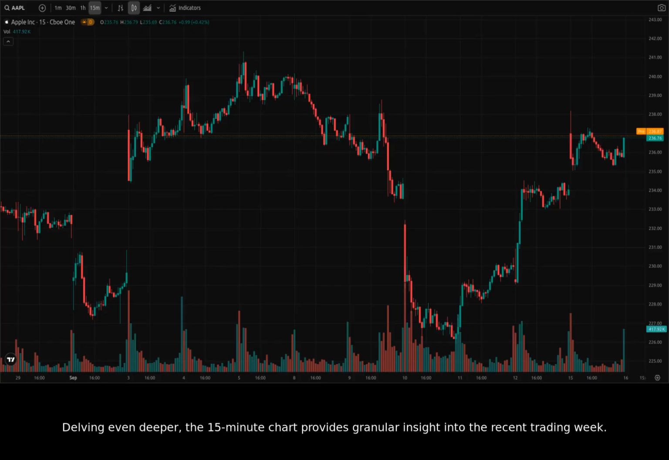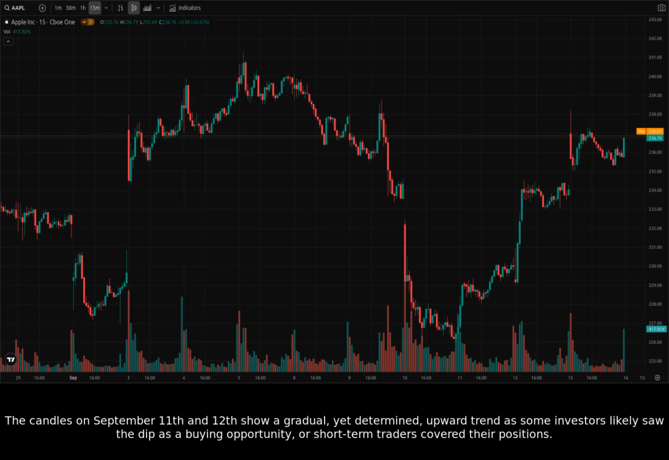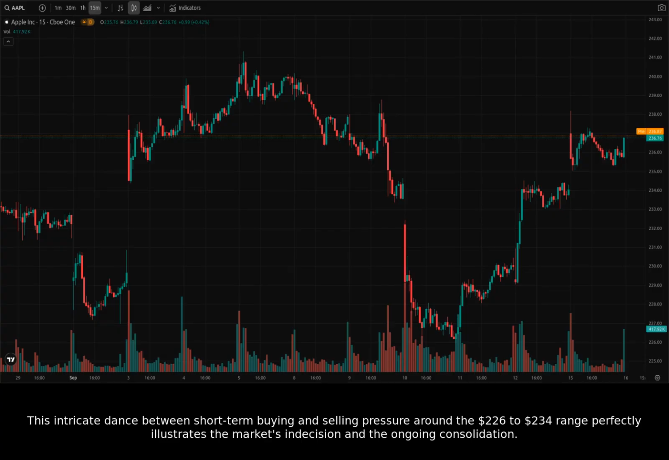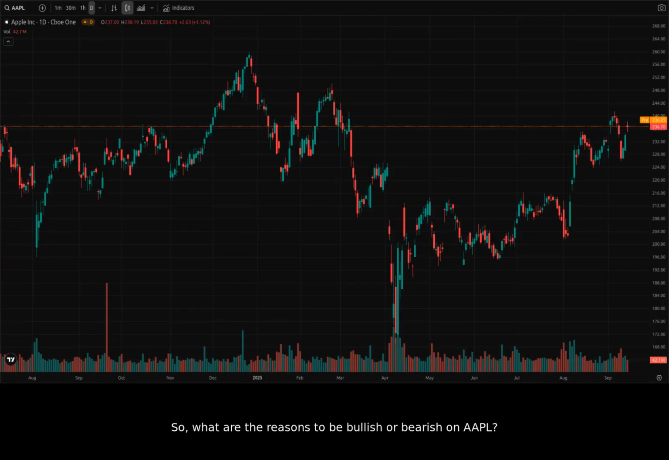Delving even deeper, the 15-minute chart provides granular insight into the recent trading week. After the initial iPhone 17-related drop, we see some stabilization and recovery. The candles on September 11th and 12th show a gradual, yet determined, upward trend as some investors likely saw the dip as a buying opportunity or short-term traders covered their positions. This intricate dance between short-term buying and selling pressure around the $226 to $234 range perfectly illustrates the market's indecision and the ongoing consolidation.